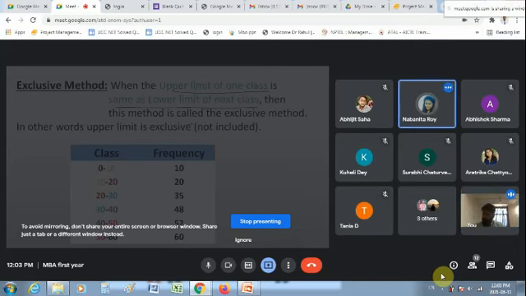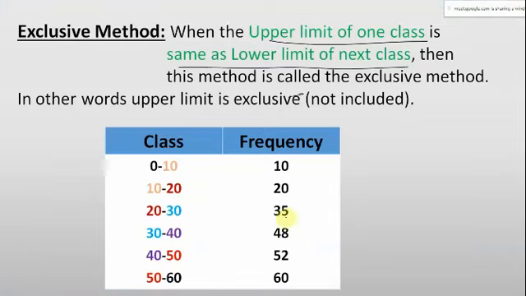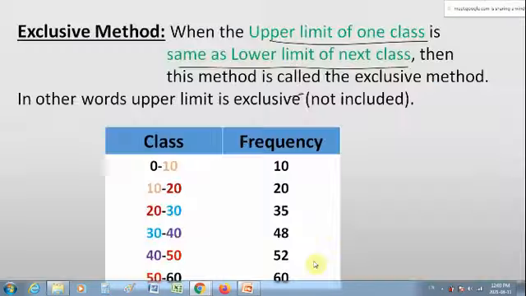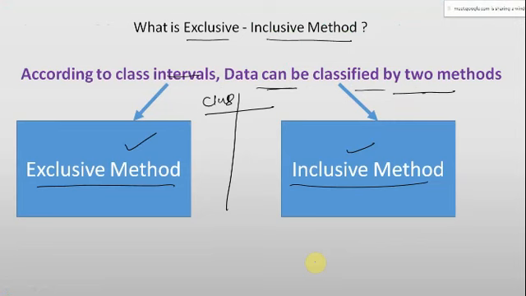No sir, it's okay. Okay, so let me repeat once again whatever we have discussed in the last 5 minutes, because the voice was not clear to some people. So we were discussing that the data, as per the class interval, can be classified by two methods. One is exclusive and second is inclusive.